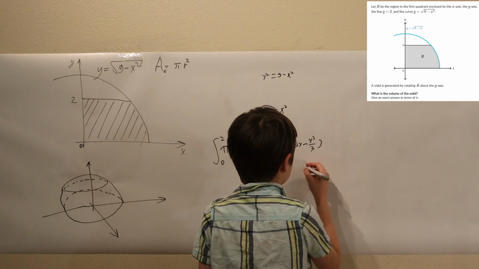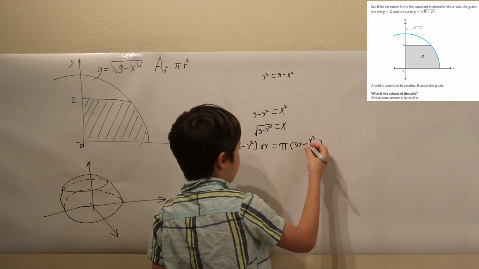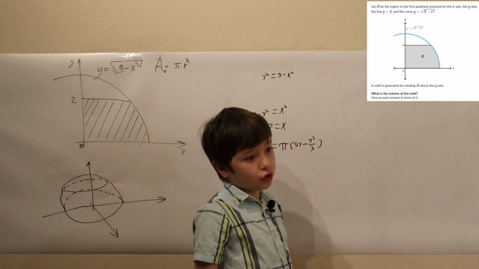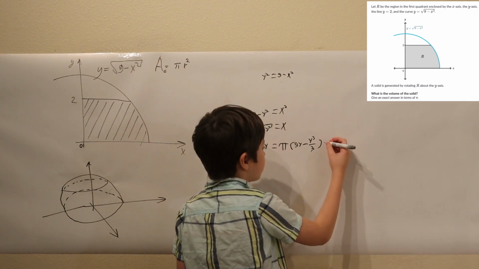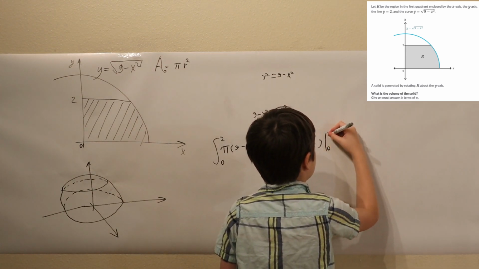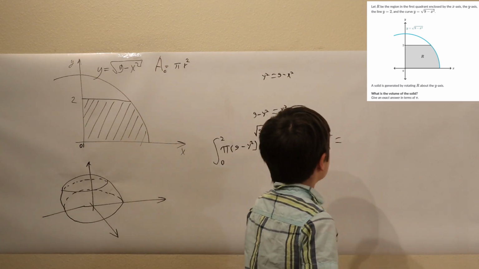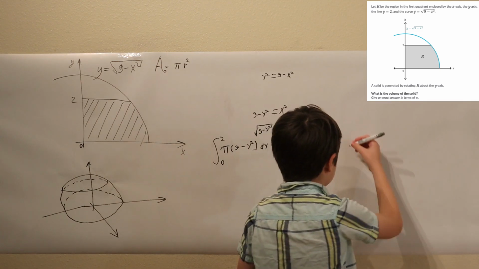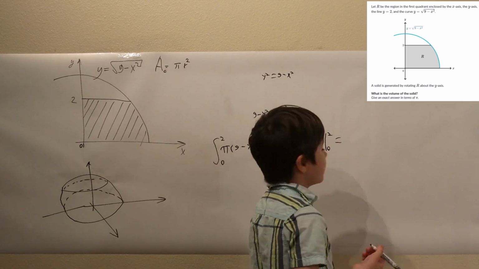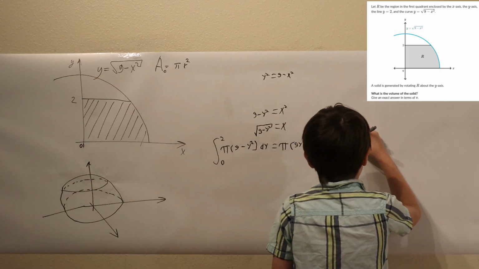And then now we just put in 2 and 0 in this function, and we're just gonna multiply it by pi. So we're gonna calculate this from 0 to 2. That's equivalent to 9 times 2, that's 18. 18 minus 8 over 3 is 15 and 1/3.